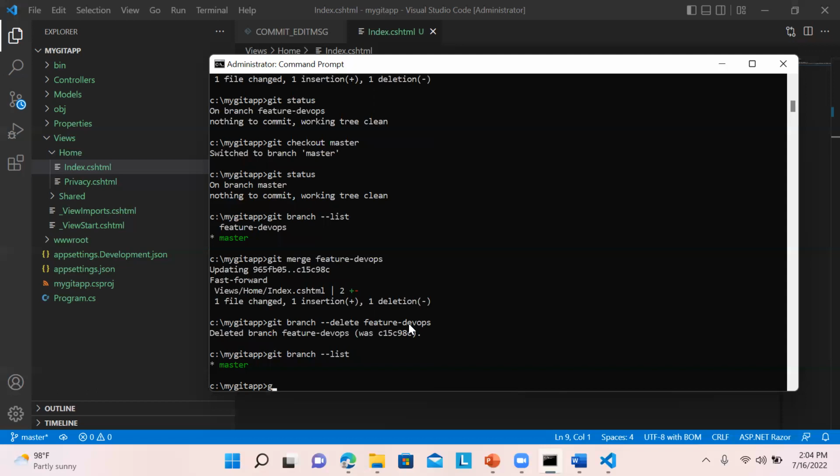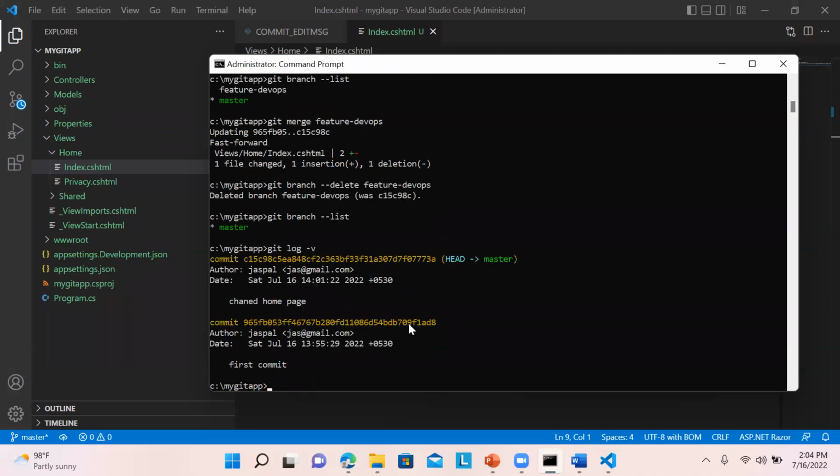Now, if you want to check the log, what were the changes being made, git log -v. So you can see there was a commit made by this author. You can see the global user that we defined, my name and the email ID, and the date and time when it was done. And this is the head that we can utilize. If you want to roll back your changes, you can utilize this.